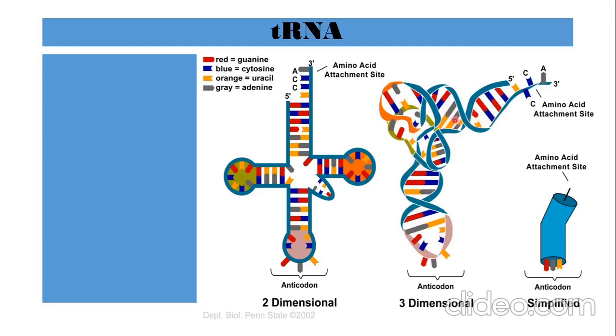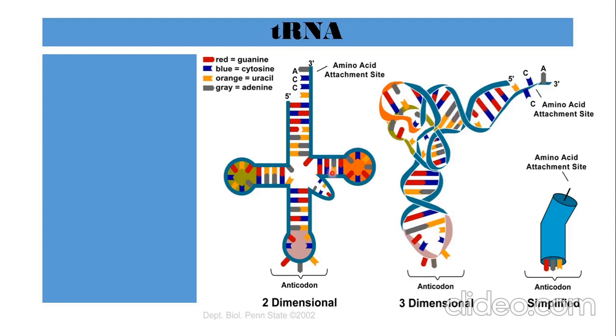The single strand folds upon itself, and at the end we get both the open ends together, here 5' and 3'. As you can see, this is a single-stranded structure folded upon itself. The actual model looks like an inverted L.